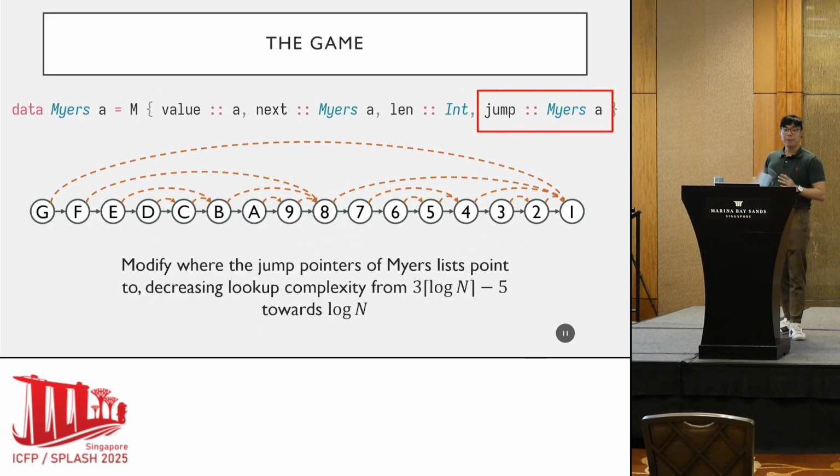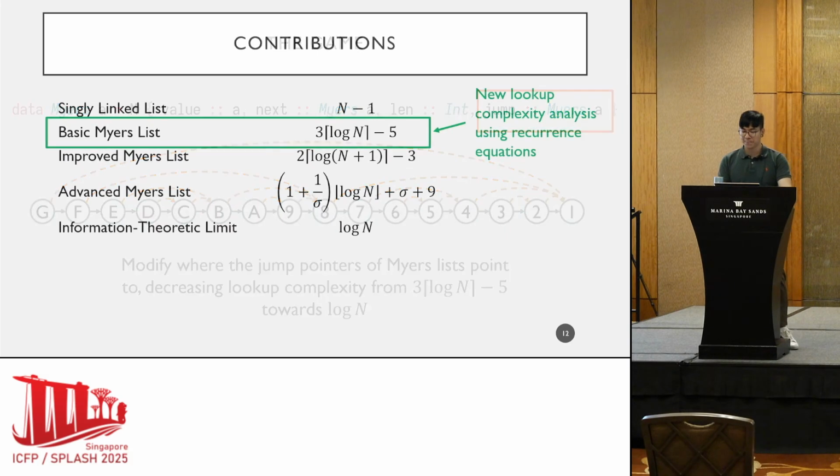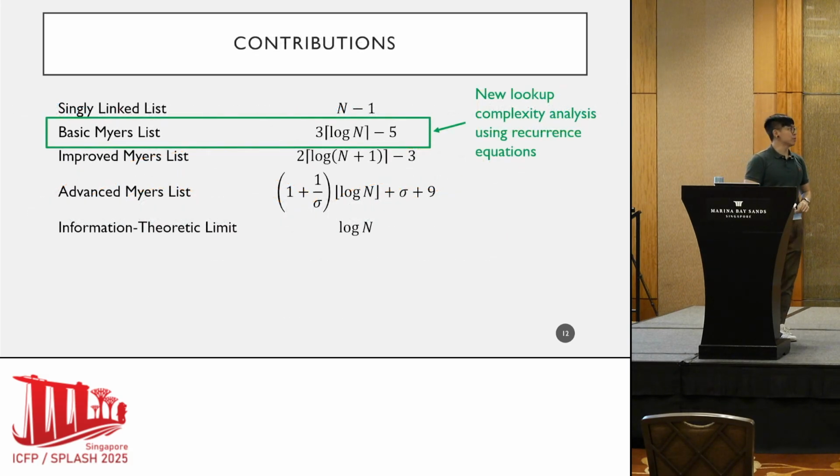So in our paper, what we have done is to kind of play a game, okay? And the game is that we want to push the lookup complexity of Myers list from 3 log n minus 5 down towards the information-theoretic limit of log n. And we do this by only modifying where the jump pointer of each cell points to. Okay? So these are our contributions.